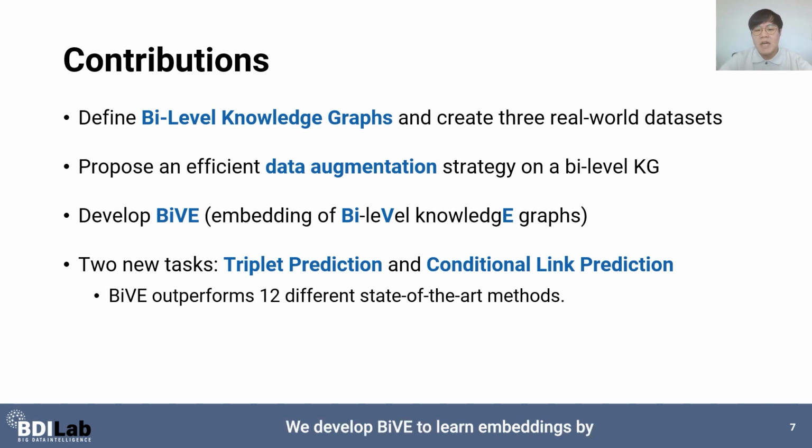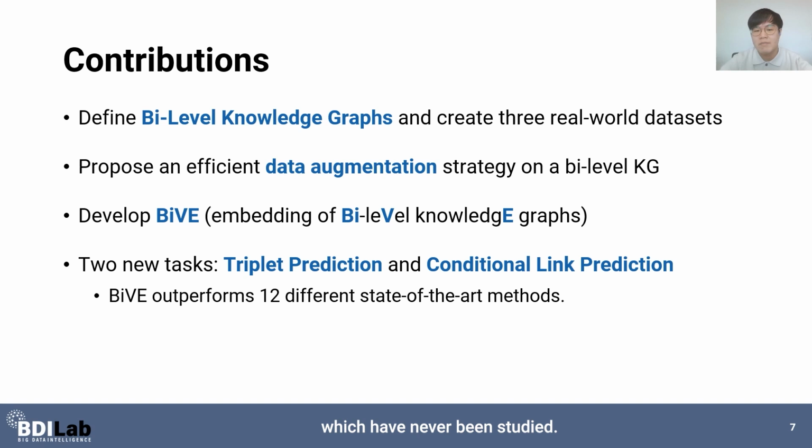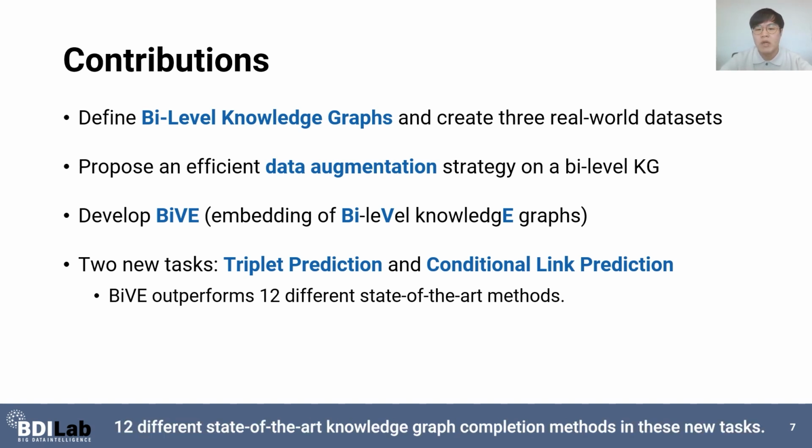We develop Vibe to learn embeddings by effectively incorporating the base level, the higher level, and the augmented triplets. We propose 2 new tasks, triplet prediction and conditional link prediction, which have never been studied. We show that Vibe significantly outperforms 12 different state-of-the-art knowledge graph embedding methods in these new tasks.